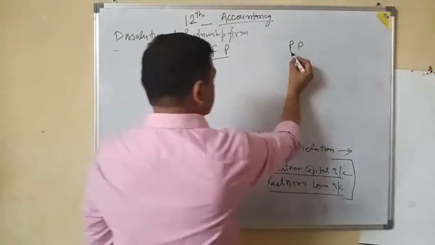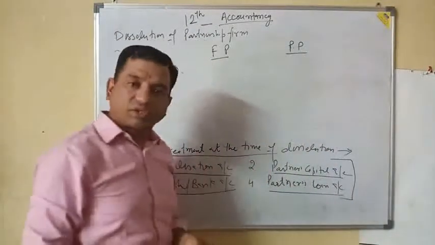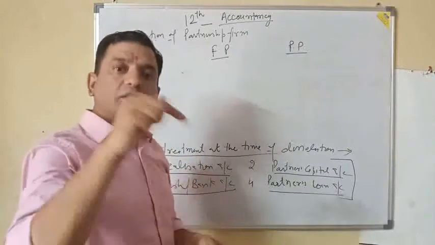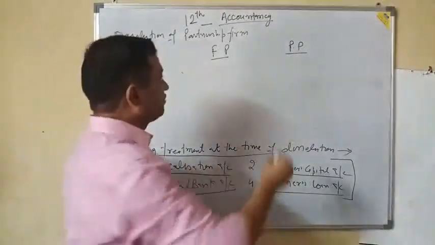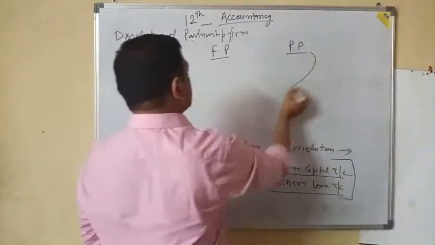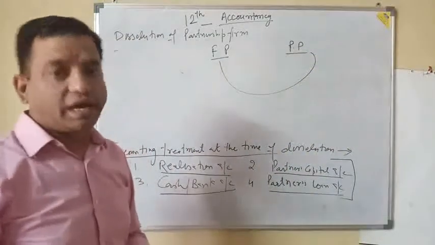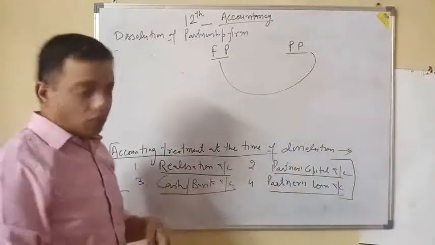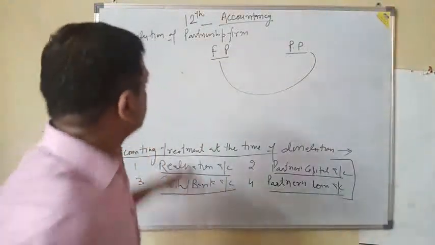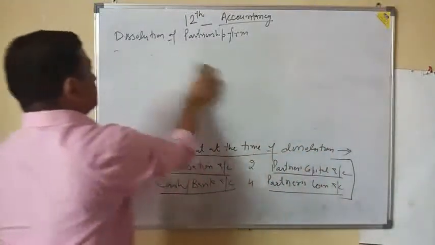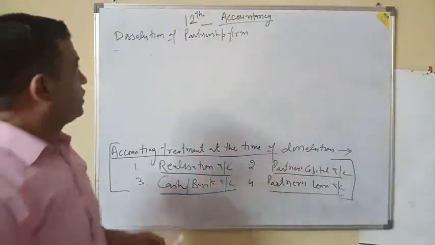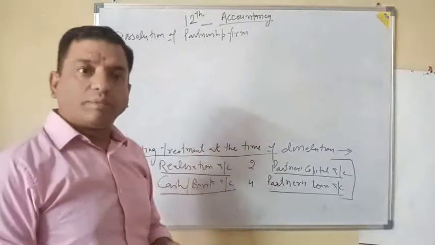And partner's personal property can be utilized first of all for the partner's individual personal liability. Then if anything is left, it will be utilized to pay the firm's debt, firm's liability. Okay, so this is all about the partner's individual debt, firm's property, and partner's personal property.